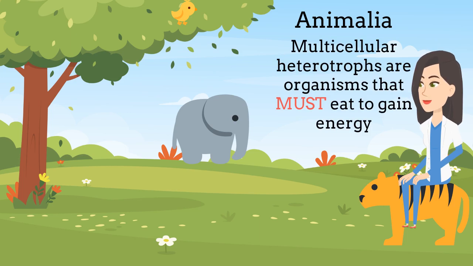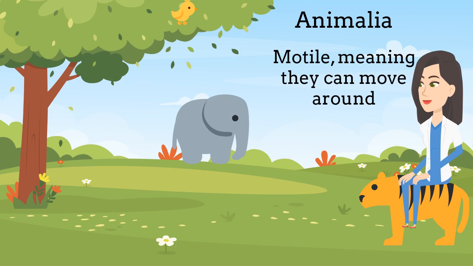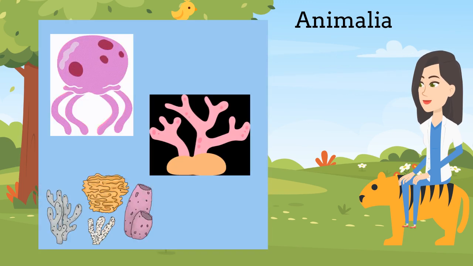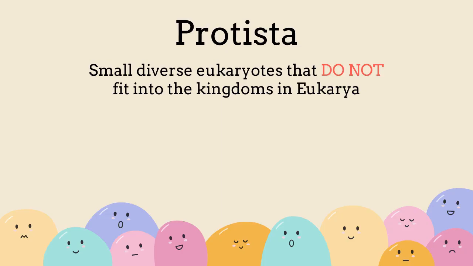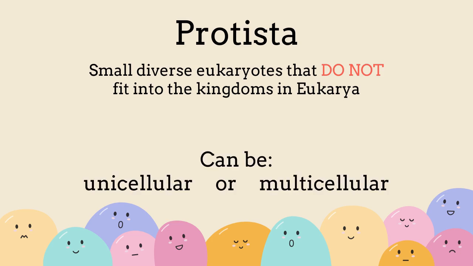Protozoa, members that are part of the kingdom Protista, are small, diverse eukaryotes that do not fit into the other kingdoms in Eukarya. Protists are either unicellular or multicellular without being under any special cell types. Since they lack specialized tissues, it helps distinguish them from other kingdoms in Eukarya.